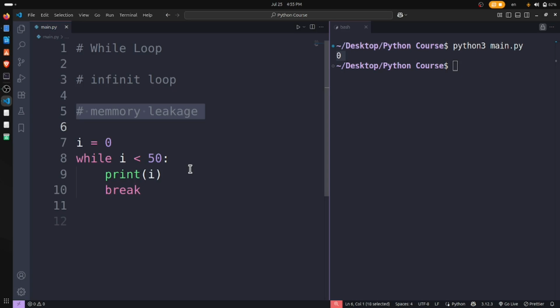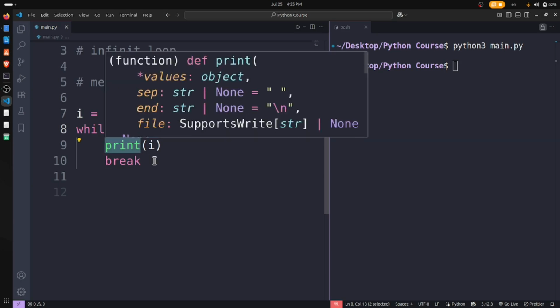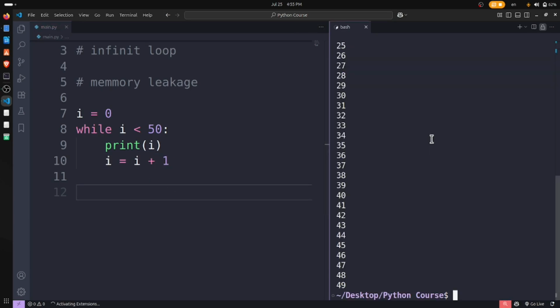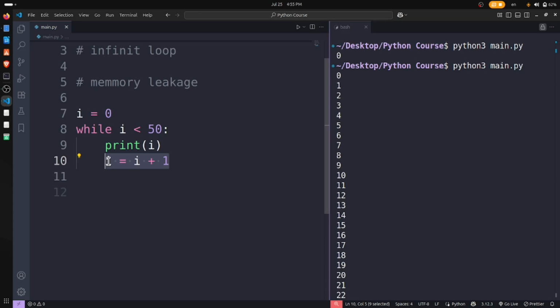If I want to loop it and get the numbers 1, 2, 3 up to 50, how do I do this? I just say i plus 1. Let's check whether it works or not. Yes, it has printed 0, 1, 2, 3 till 49. It checks the indexes, as I said in the for loop as well. So it is correct. And you may remember the augmented operator I told you about. We can do it like this as well.